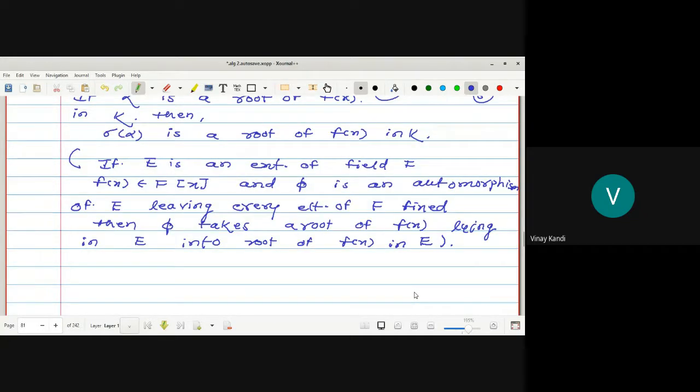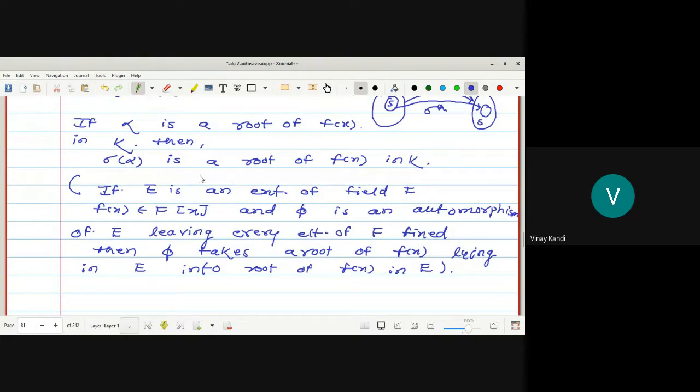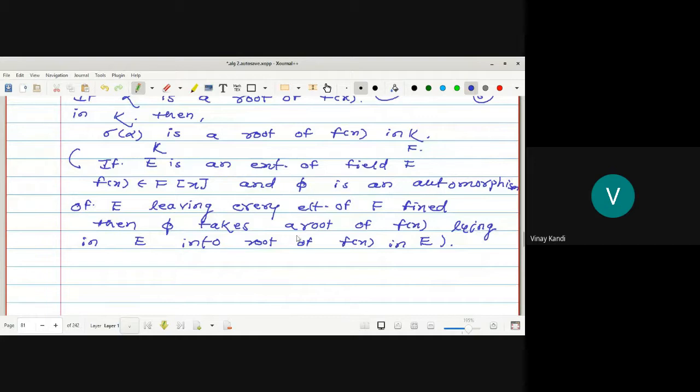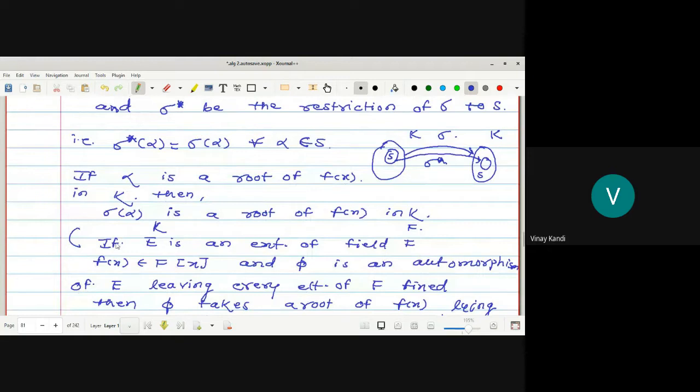Look at this. What is the statement? If E is an extension of the field F, so here E is K and F is F. If f of x belongs to F of x and phi is an automorphism, here phi is sigma. Sigma is an automorphism of K leaving every element of F fixed. So sigma takes a root of f of x in E into a root of f of x in E. So that means sigma of alpha is also a root of f of x in K. Any doubt now?